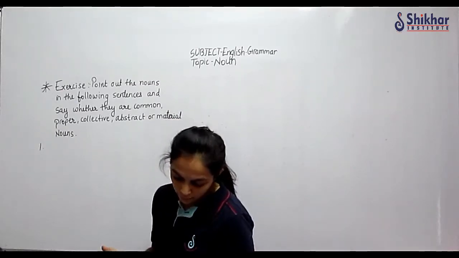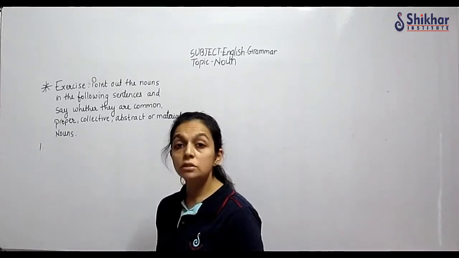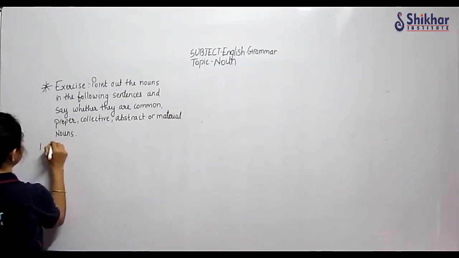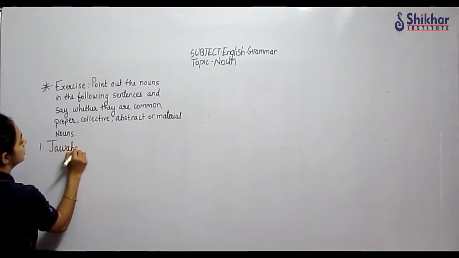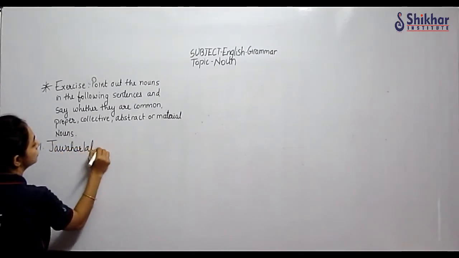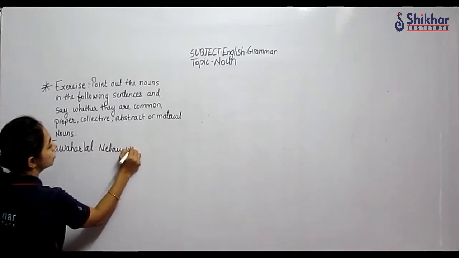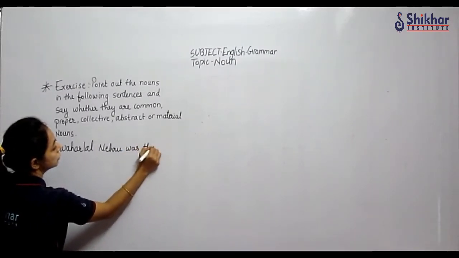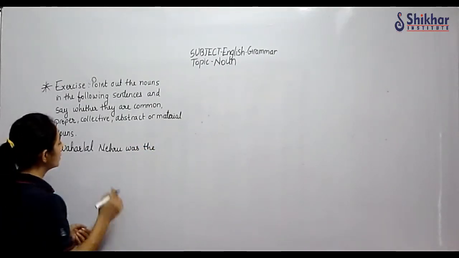So first we'll write here: Jawaharlal Nehru was the first Prime Minister of India. I want all of you to write together with me.